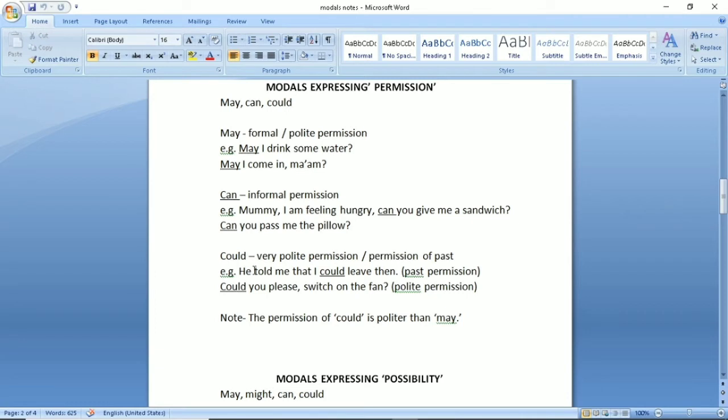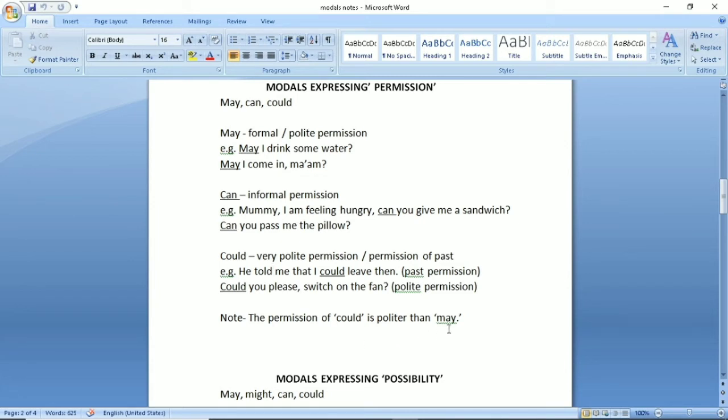He told me. See, this word shows that this is past tense, right? So you will use past modal. This is past permission. Could you please switch on the fan? This is the permission of the present. This is very polite request. Next, the permission of could is politer than may.